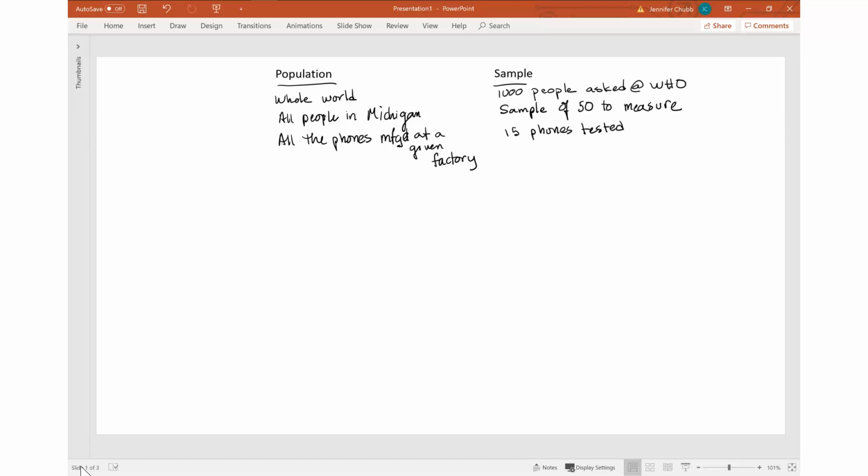And in that case, when we're talking about proportions, we would use the symbol p-bar to be equal to the proportion of people who say they approve of the WHO's handling of coronavirus. So that's going to be a percentage. And to compute it, we divide the number of people approving by the number of people asked, so that would be the number of people in the sample. Now, this theoretical figure that we don't know and can't know, the true proportion of the population that approves of the WHO's handling of coronavirus, we use the notation just plain old p.